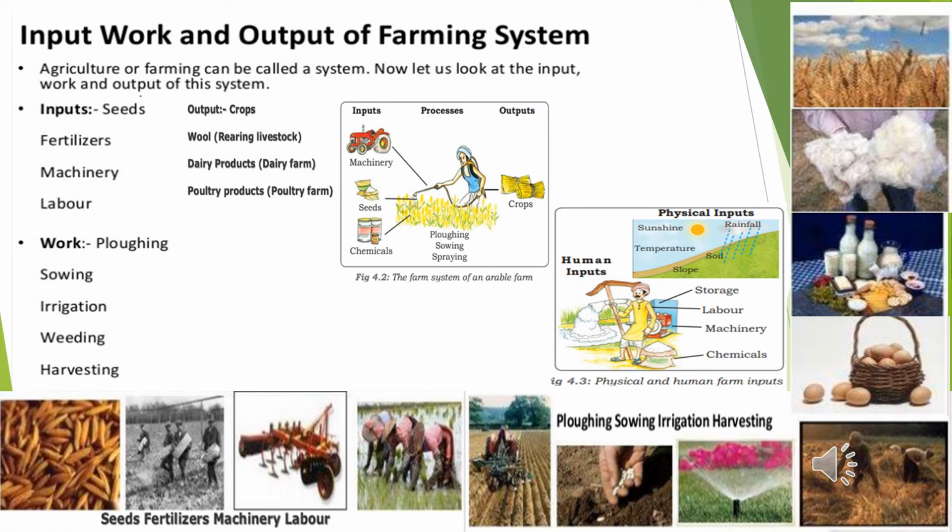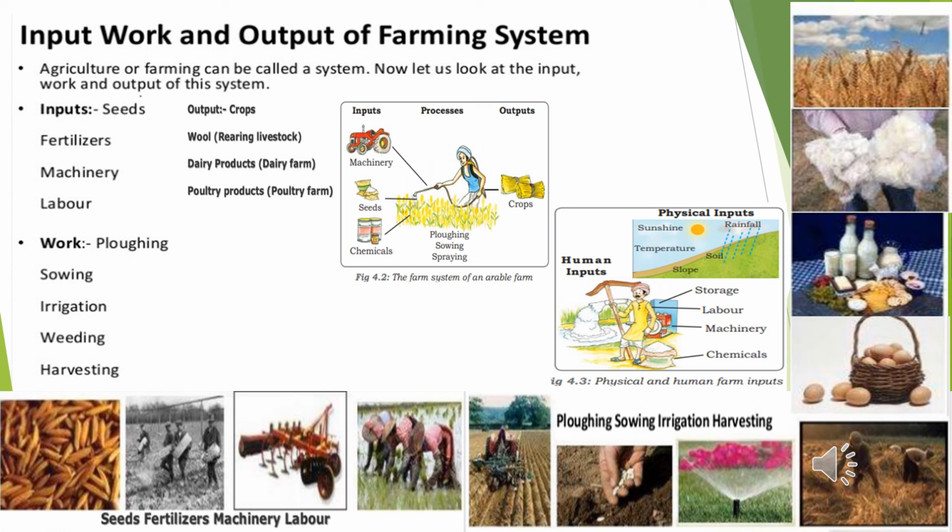Let us now discuss the input and output of the farming system. Before that, let us see what is meant by a farm system. Agriculture or farming can be looked at as a system. The important inputs are seeds, fertilizers, machinery, and labor. Some of the operations involved are plowing, sowing, irrigation, weeding, and harvesting. The outputs from the system include crops, wool, dairy, and poultry products.